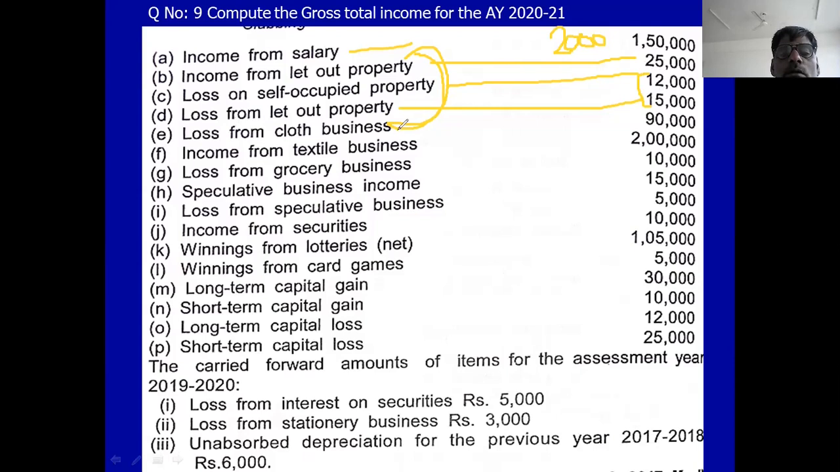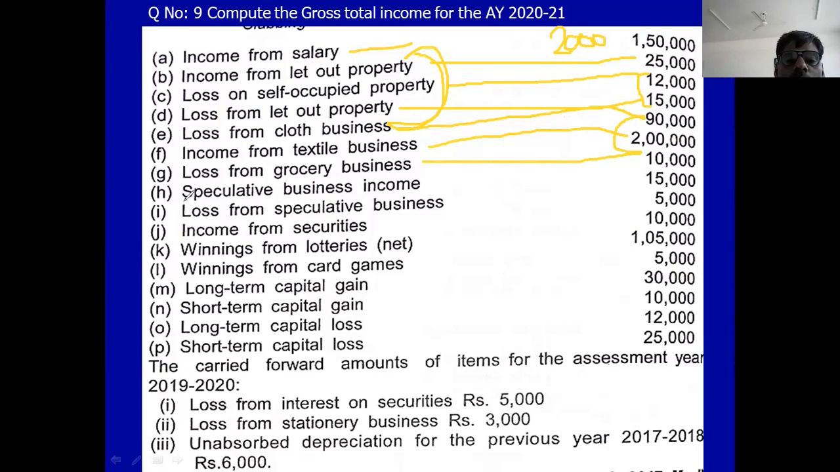Come to the next. Loss from cloth business is 90,000. Income from textile business is 2 lakh. And loss from grocery business is 10,000. So here are two losses: one is cloth business loss, another is grocery business loss. Totally 1 lakh loss is there. Income is 2 lakh rupees. Out of 2 lakh rupees, you deduct 1 lakh. Balance is 1 lakh rupees income.